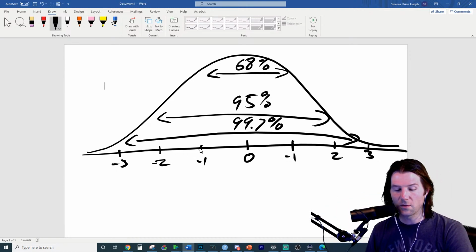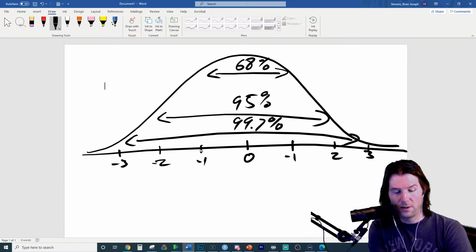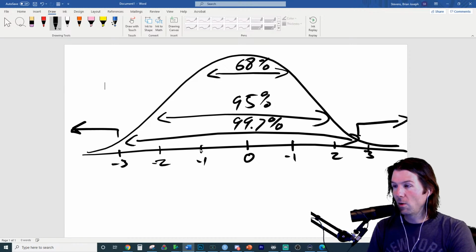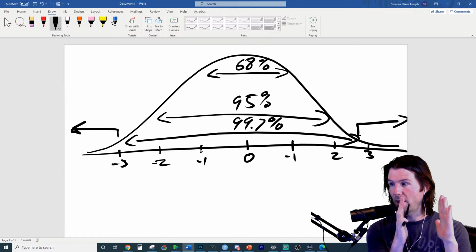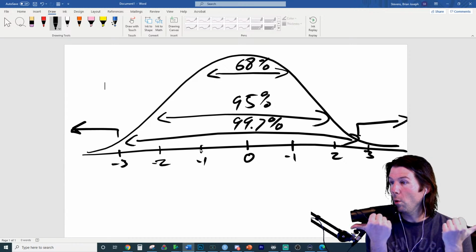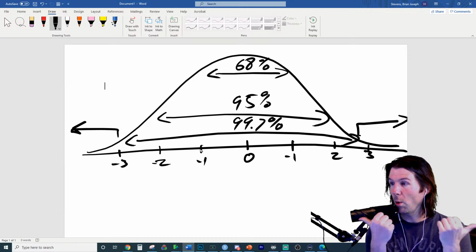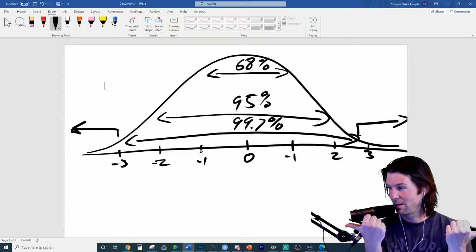The way to get percentages from this is to start with the lowest one right here. If 99.7 is on the inside, what is the total on the outside? So you've got 99.7 inside, and then the total outside.